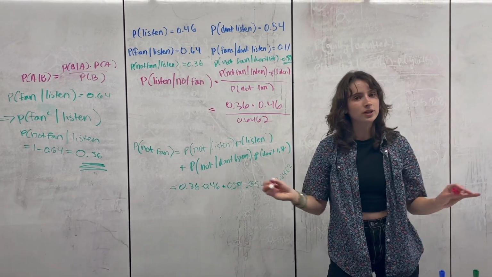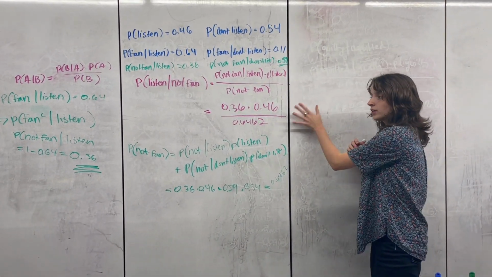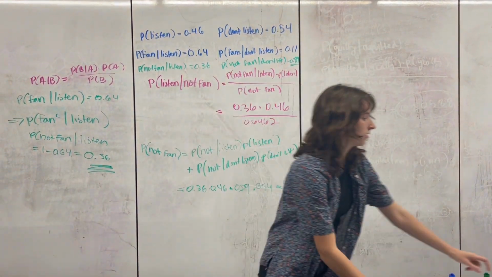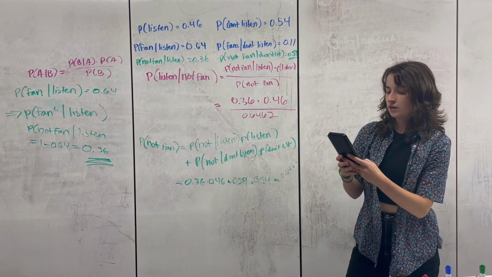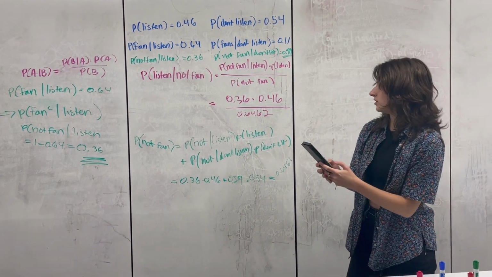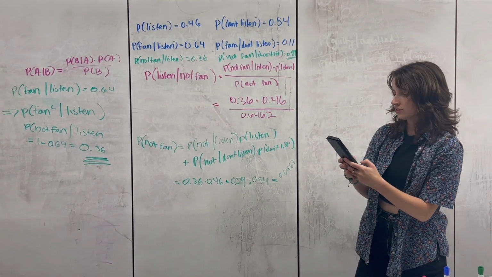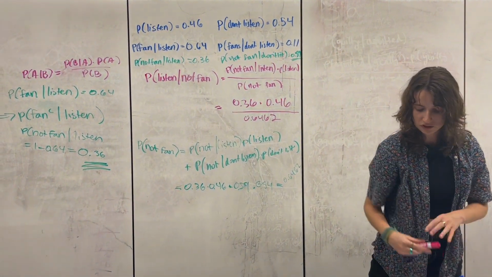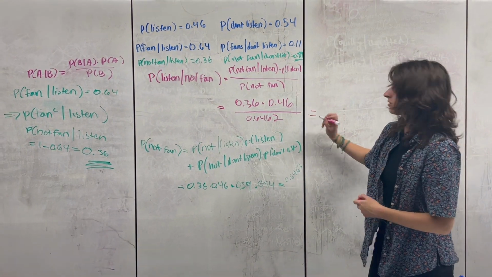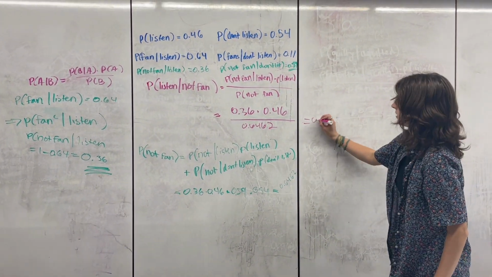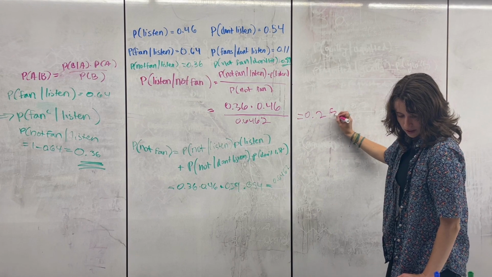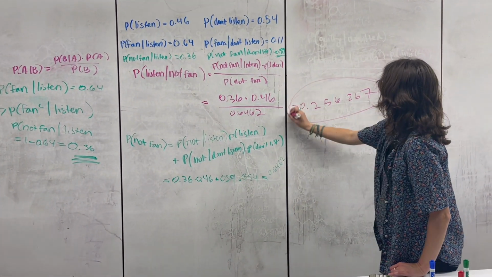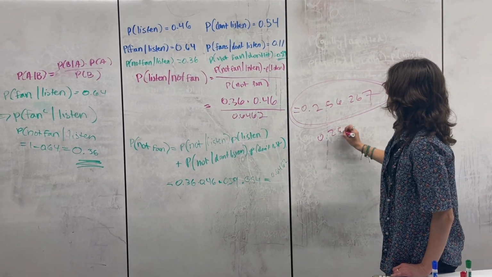And you have everything you need, and then you can just put this in a calculator and spit out a number, and you get, what do you get? 0.36 times 0.46 divided by 0.6462. It's like a super long decimal. You're gonna have to round it in some fashion. 0.256267, blah, blah, blah. Roughly 0.256.